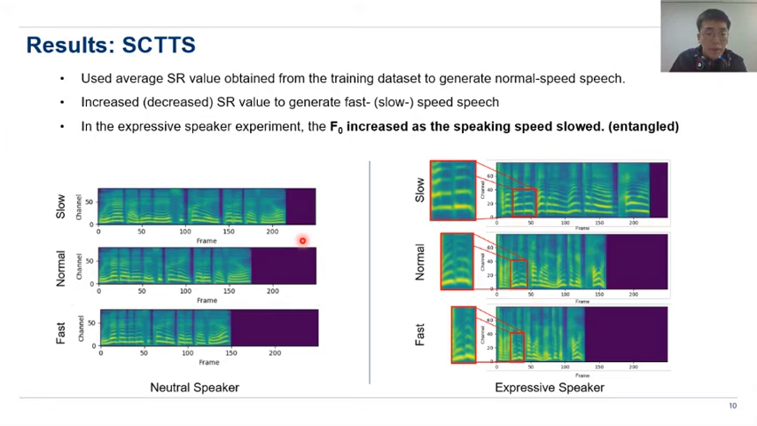the speaking speed can be successfully controlled without any changes in other speech attributes. However, with the expressive speaker dataset, as the speaking speed becomes slow, the FGR values also increase together, which means they are entangled.